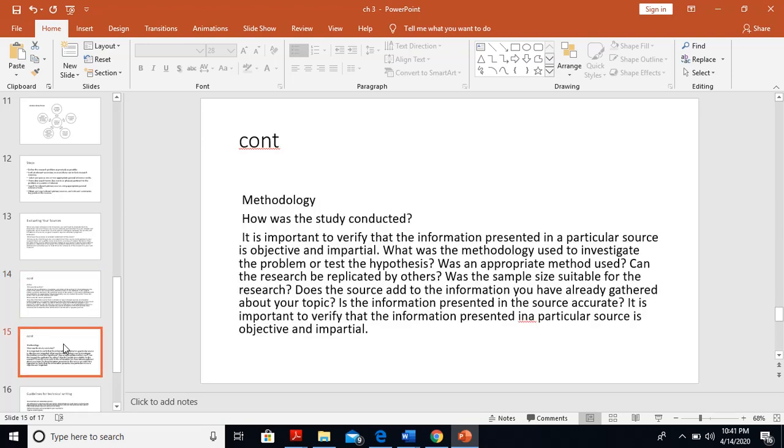Methodology. How was the study conducted? It is important to verify that the information presented in a particular source is objective and impartial. What was the methodology used to investigate the problem or test the hypothesis? Was an appropriate method used? Can the research be applied by others? Was the sample size suitable for the research? Does the source add to the information you have already gathered about your topic? Is the information presented in the source accurate? It is important to verify that the information presented in a particular source is objective and impartial.